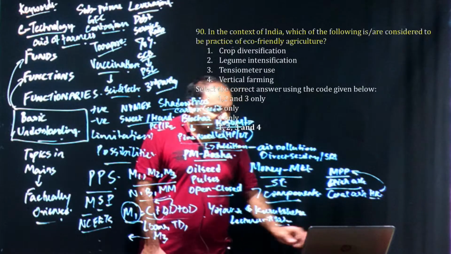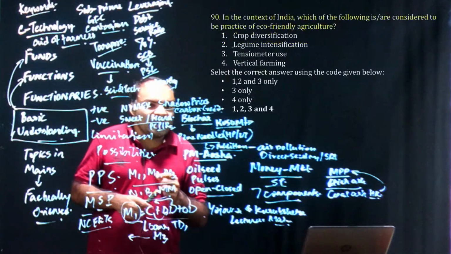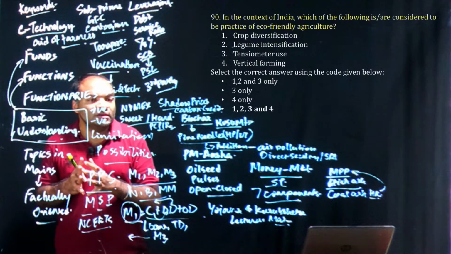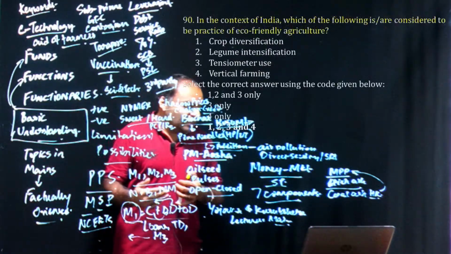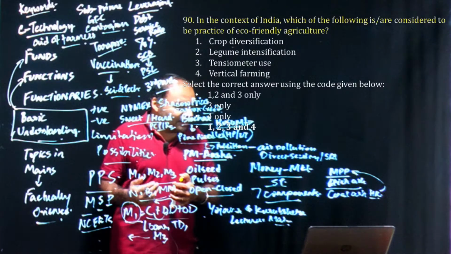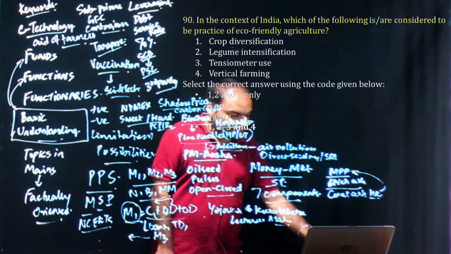Now coming to the next question, which is question number 90. What is eco-friendly for agriculture? As part of our sustainable agriculture development class, we had covered all aspects of crop diversification, legume, vertical farming, tensiometer use, etc. So here 1, 2, 3, 4 is the right answer.